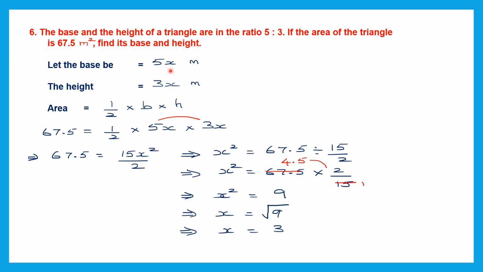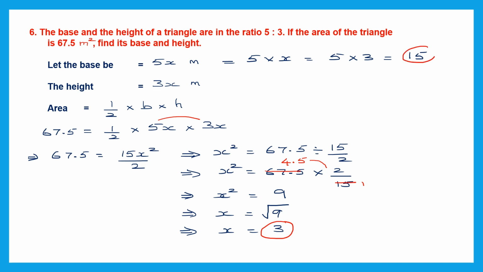So in the place of x, we're going to put 3 because we found that x is equal to 3. So let's do that here. Let the base be 5x, we said. That means 5 into x, which is 5 into 3. 5 3s are 15. So this is the base.